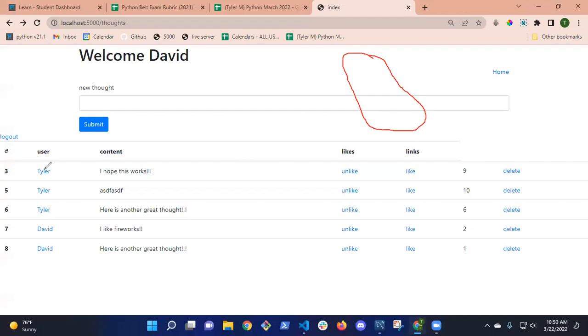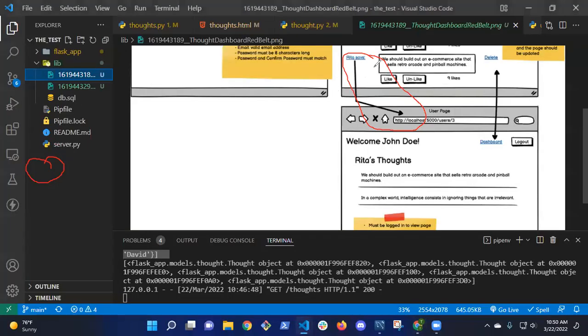So when I click Tyler, right here on my website, this should go to that user page for that user. When I click Tyler, it should go to localhost 5000 /users / whatever Tyler's ID is. Okay, are we with me?